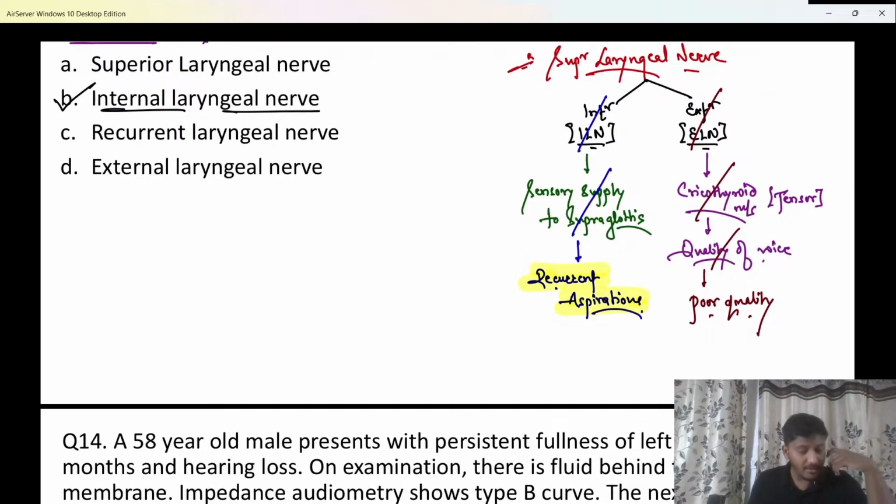Unilateral RLN injury may definitely cause hoarseness of voice, and bilateral RLN injury, if they ask you, commonly causes bilateral abductor palsy, when both the vocal cords go into a closed position. The patient has respiratory distress and stridor. So that is the bilateral abductor palsy, due to bilateral RLN injury. Okay, so that has to be remembered.